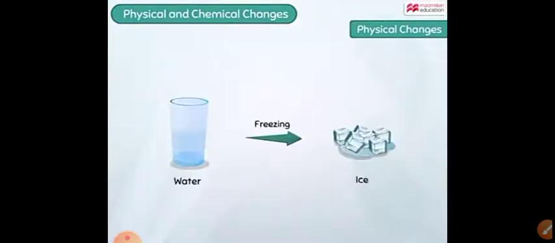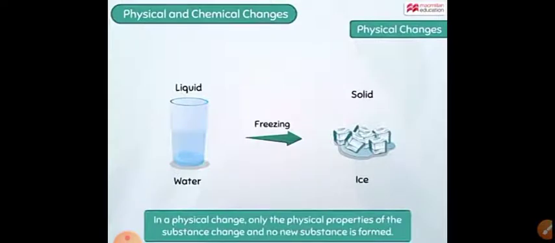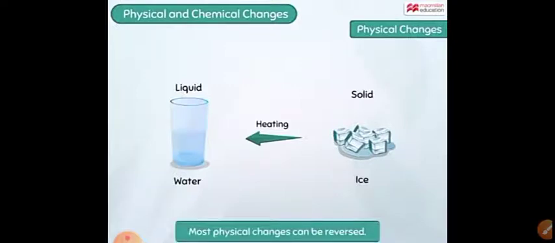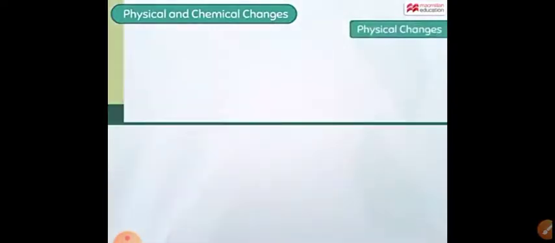The water is freezing, and after freezing we get ice. A liquid is converted into a solid, but the molecules present in it are the same. So in a physical change, only the physical properties of the substance change and no new substance is formed. Ice can be converted into water also; after heating, ice can convert into water. Most physical changes can be reversed.